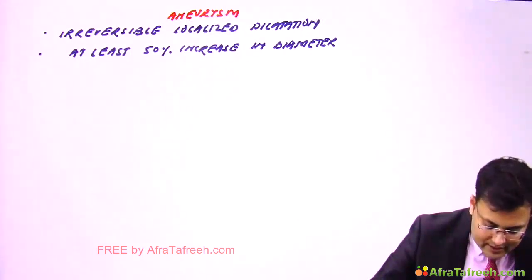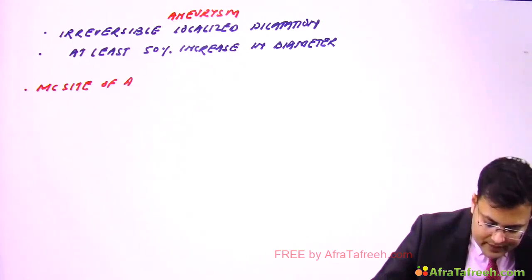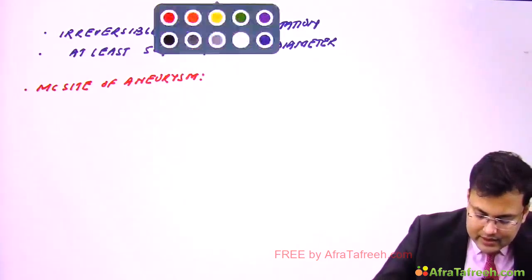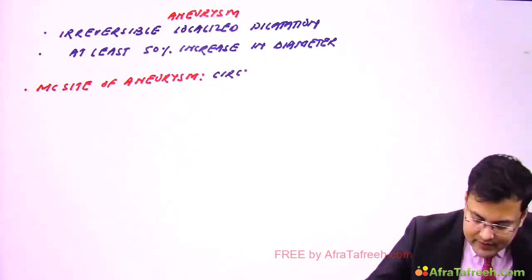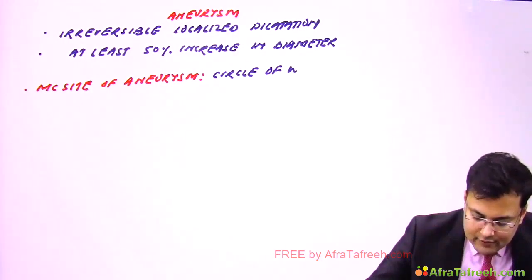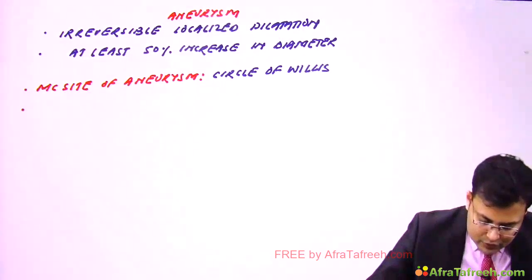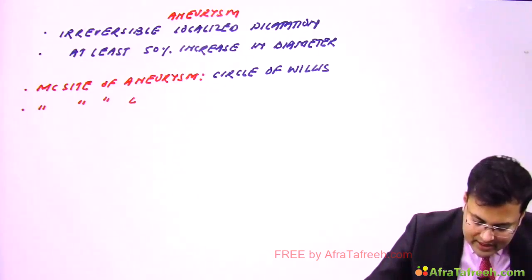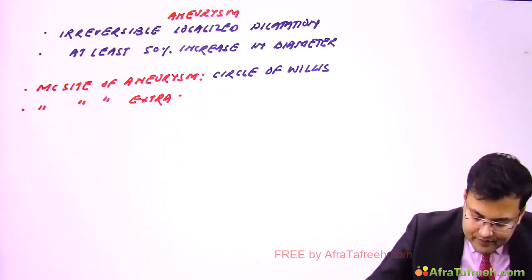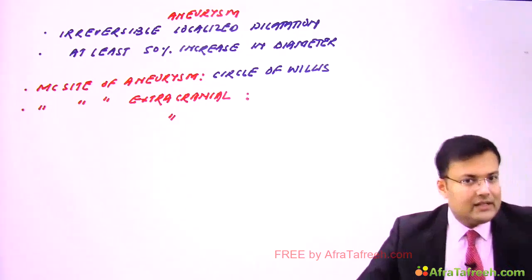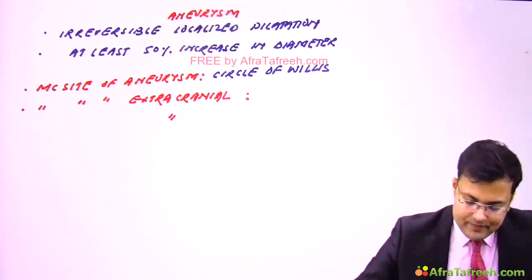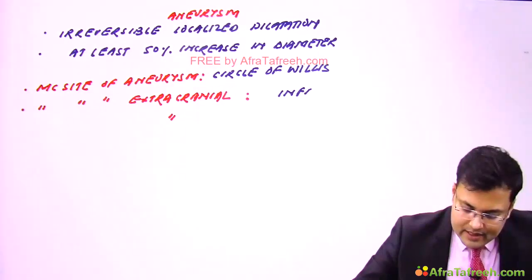So we are going to discuss the one-liners. First question, what's the most common site of aneurysm? It's the circle of Willis. Very important. Second, what's the most common site of extracranial aneurysm? It's the infrarenal aorta.